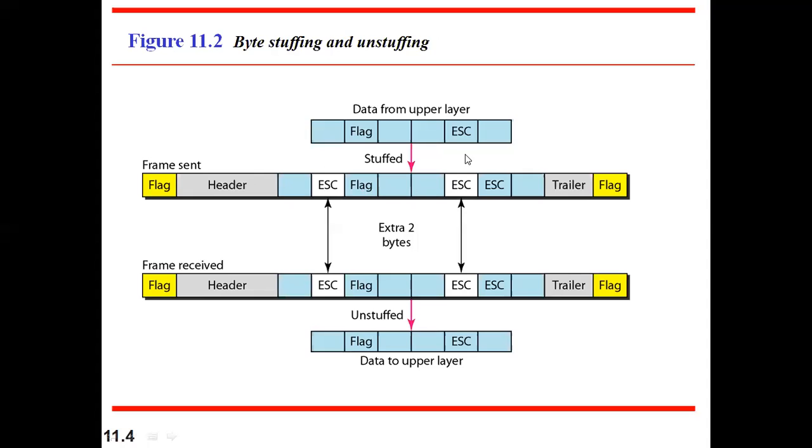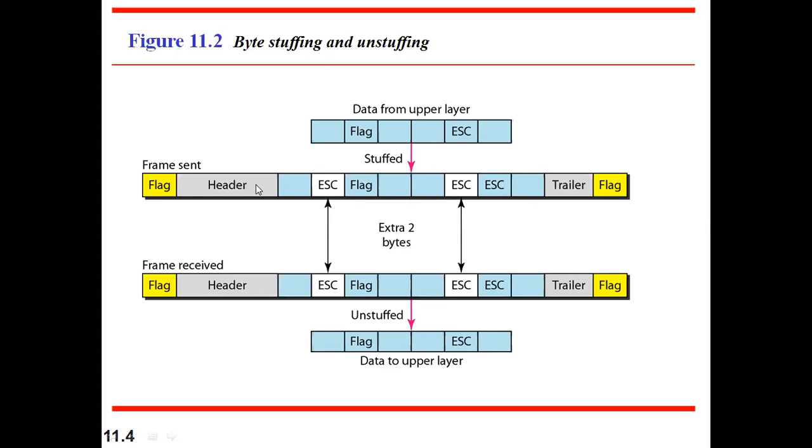So to indicate that, whenever we come across this kind of data in our data itself, we have to add 1 extra byte before the flag or before the escape. That we call stuffing. This has to be done mainly to avoid misinterpretation of flag data with the actual data we are sending. That is why we are adding escape before the flag and escape before the escape. So whenever our data link layer sees this kind of double escape, it will think that okay, it is not the end, it is data only, and then the interpretation will be correct. To avoid that misinterpretation, these extra stuffed bytes will be added. That is what we call byte stuffing.